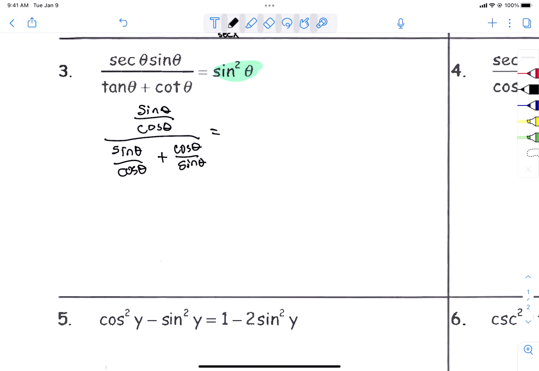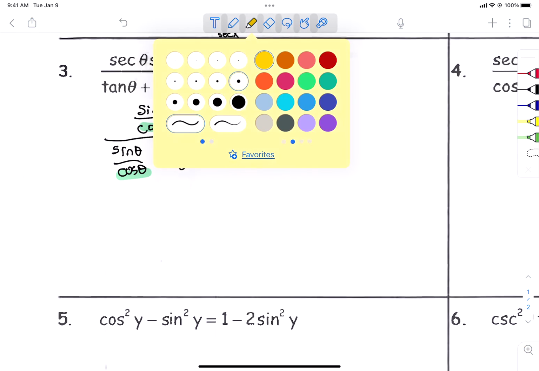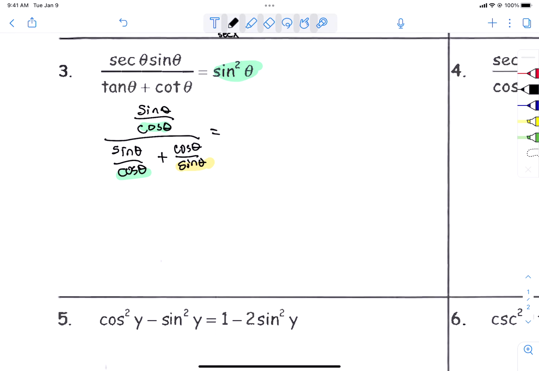So I'm going to use a little trick. Whatever the denominators are, I see a cosine and I see a sine. Because of fractional equivalence, a fraction won't change if I multiply the same thing on top and bottom. So I can multiply the top by the cosine I need in green and the sine I need in yellow. And I have to just do the same here. I can multiply by a cosine and a sine.